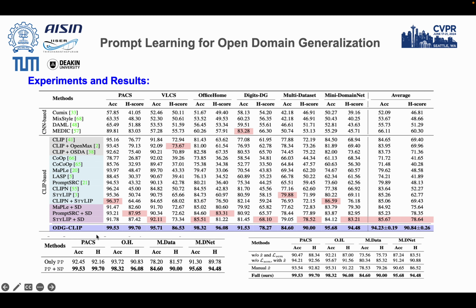We ablate our model with only positive prompts and with both positive and negative prompts. We see that positive prompts alone have the possibility of generating known classes and reduce the influence of the unknown class, which becomes problematic for segregating the unknown samples from knowns. We also ablate our model without latent space and semantic loss, without semantic loss, with latent space from manual prompts, and without prompt learning and ours.